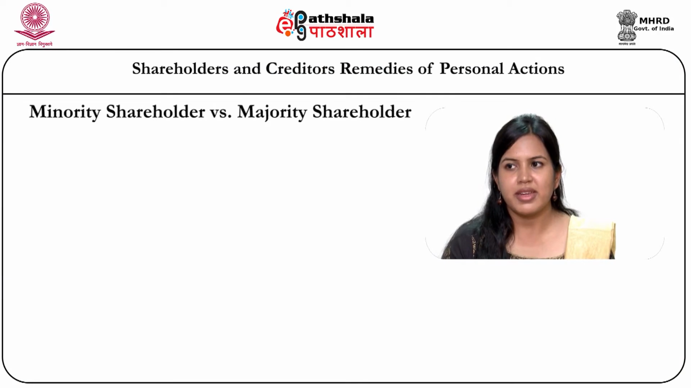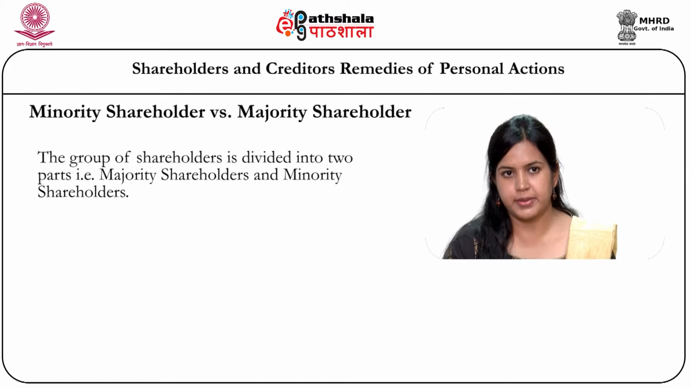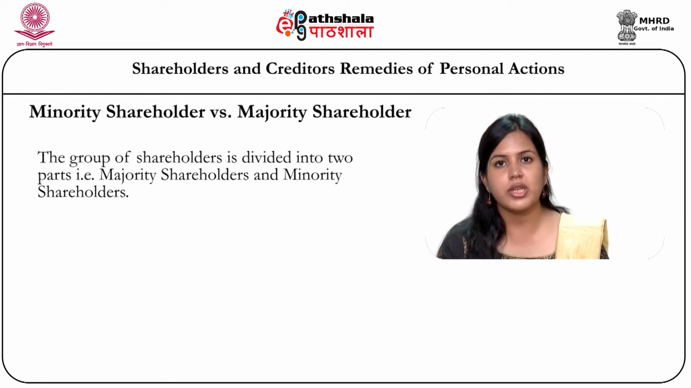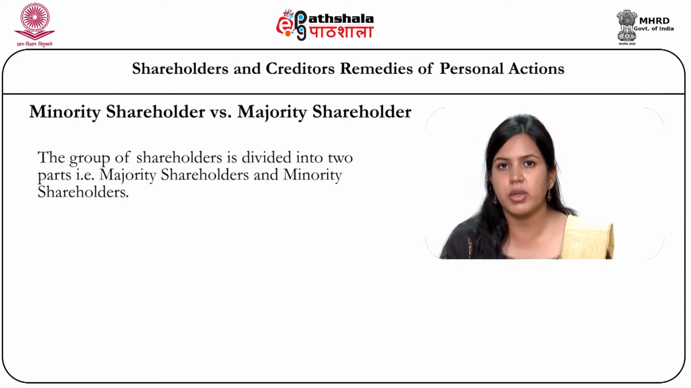Minority shareholder and majority shareholder. The group of shareholders in a company is divided in two parts: majority shareholders and minority shareholders. Majority and minority here does not mean a numerical count like 5 to 2 or something like that. Here the majority shareholders are those shareholders who have the controlling power of the company in their hands.